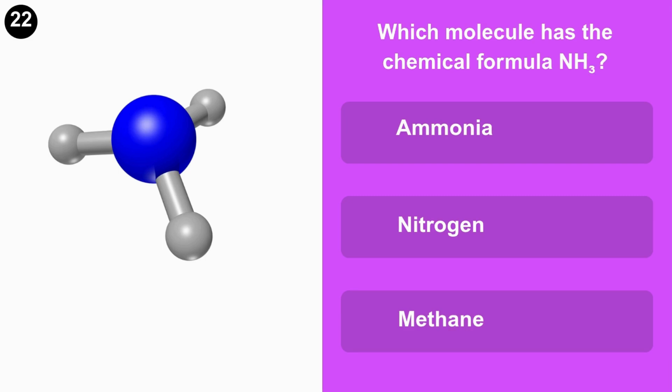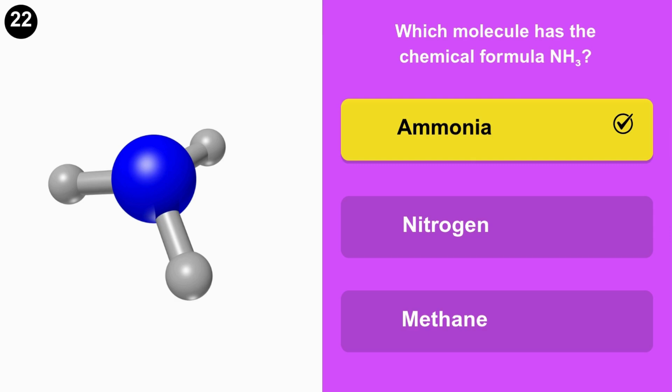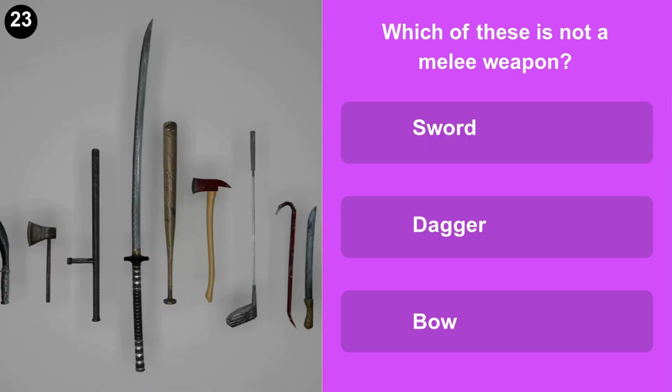Which molecule has the chemical formula NH3? Ammonia, nitrogen, or methane? Which of these is not a melee weapon? Sword, dagger, or bow?